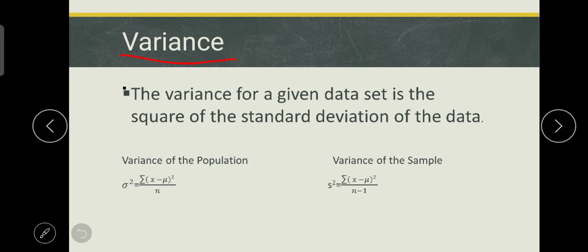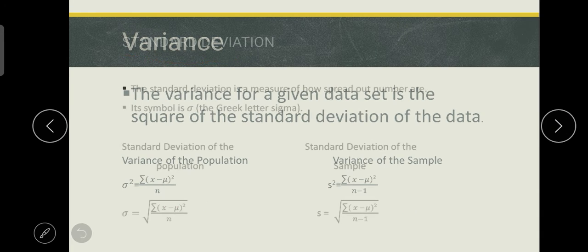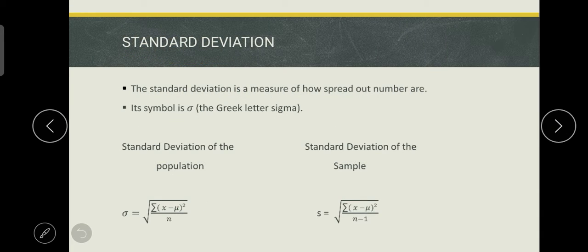So, variance. The variance for a given data is the square of the standard deviation of the data. So, meron tayong variance of the population and variance of the sample. Standard deviation. The standard deviation is a measure of how spread out numbers are. Its symbol is, so yan siya, para siyang O, the Greek letter sigma. So, meron din tayong standard deviation of population and standard deviation of sample.